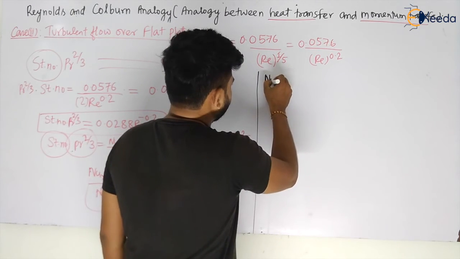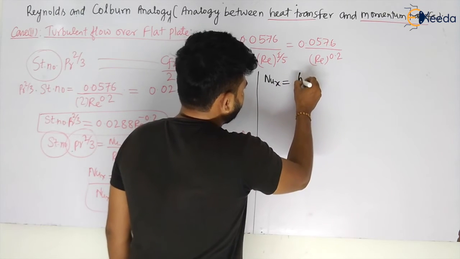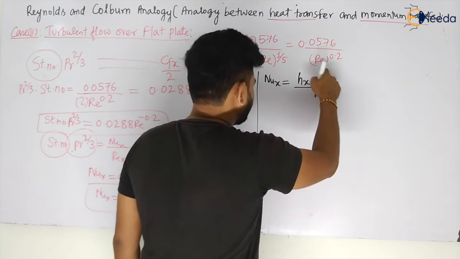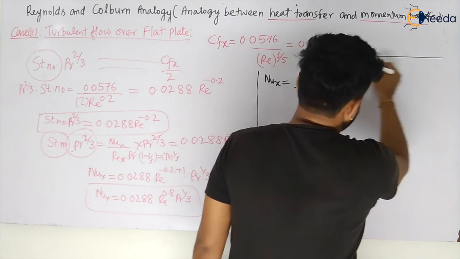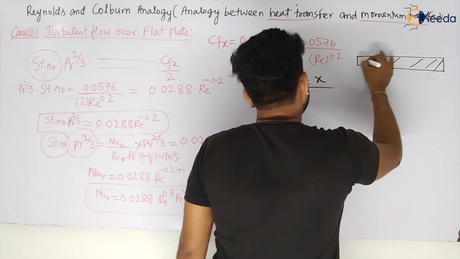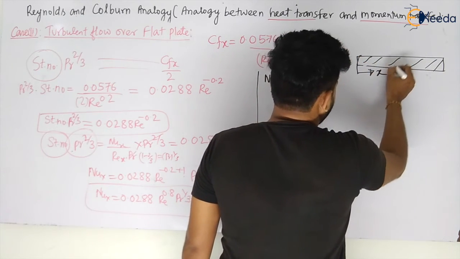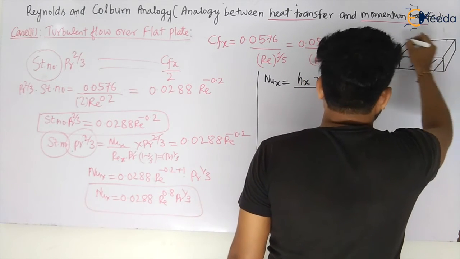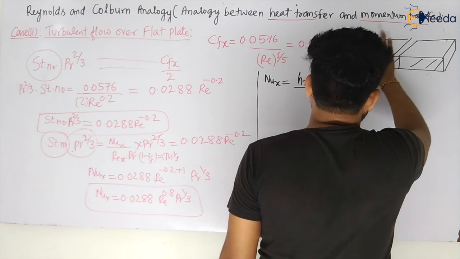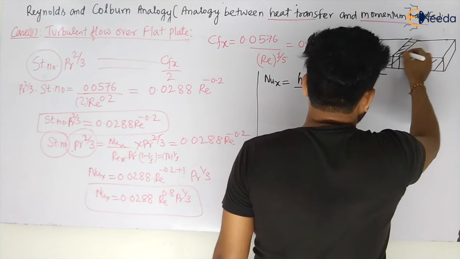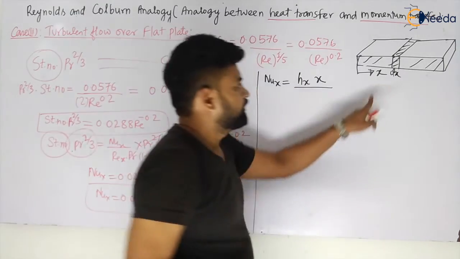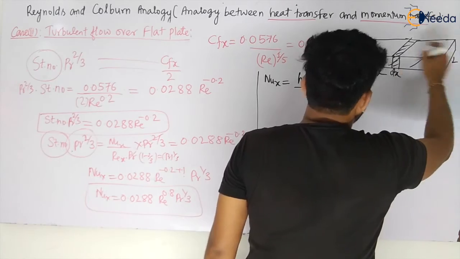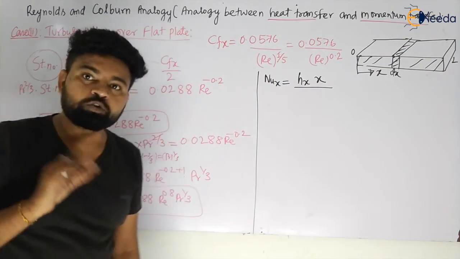We know that the Nusselt number at x is given by hx multiplied by x divided by kf, that is the characteristic dimension in this direction, my dear students. At a particular x, we have also seen the average heat transfer coefficient. We have taken a distance x, an element dx, and then we have integrated from 0 to L, and we have found the average heat transfer coefficient, my dear students.